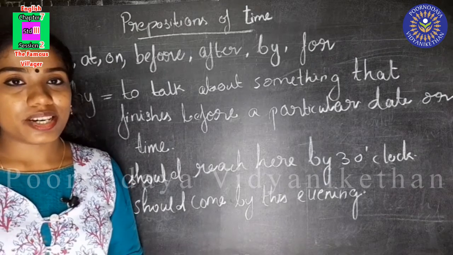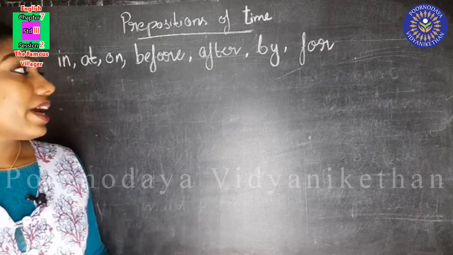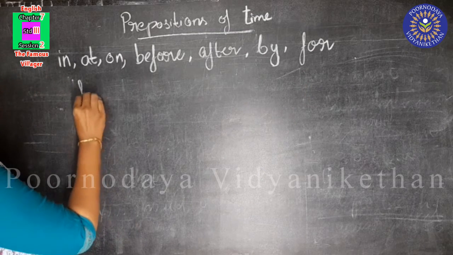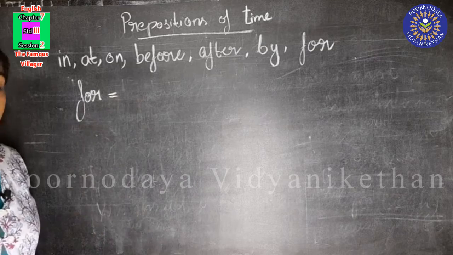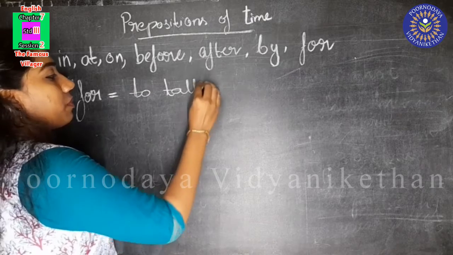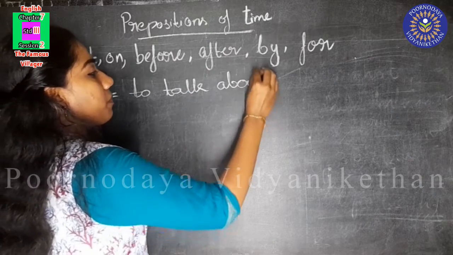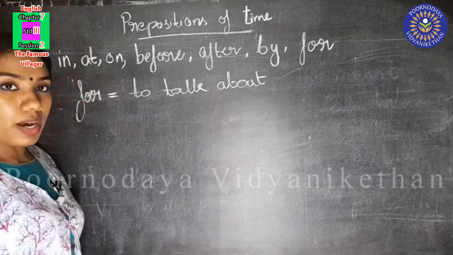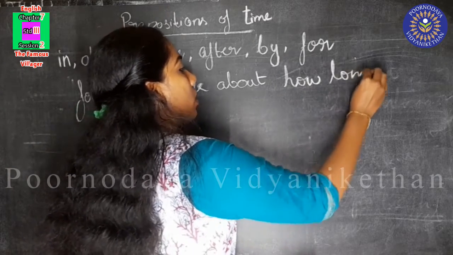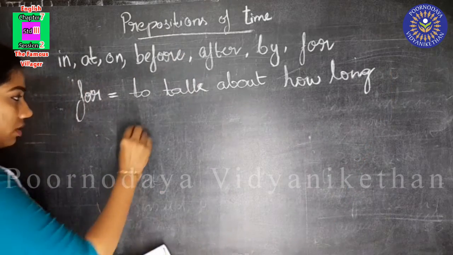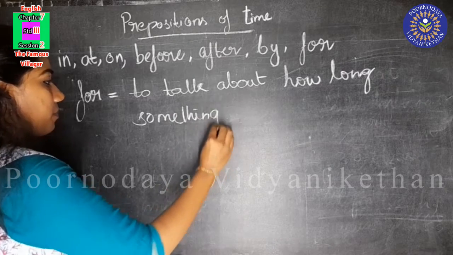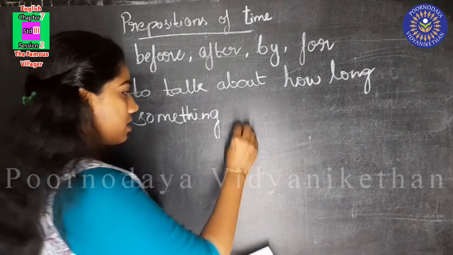Did you understand, children? Now, we'll see where to use the preposition for. For is used to talk about how long something lasts.